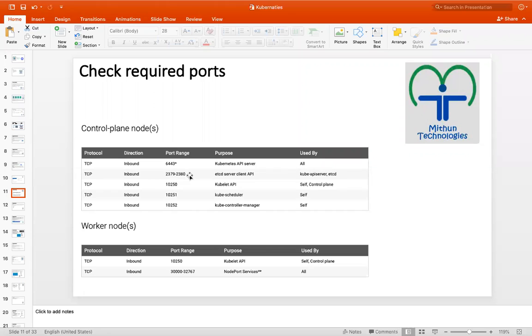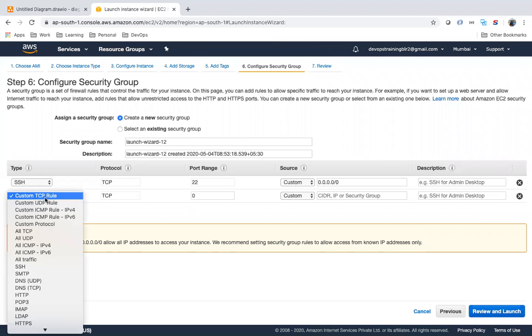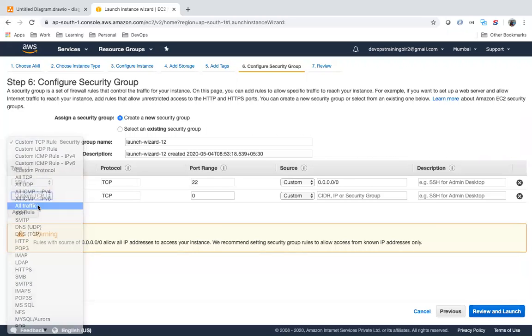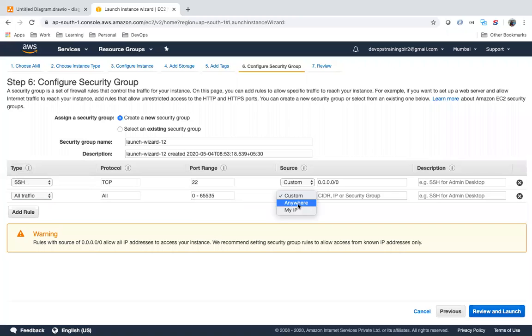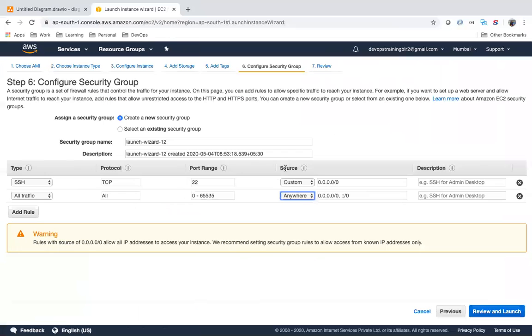But for now, I will open all the traffic, for anywhere. In real time, we will open only these ports in the master. For now, I am opening all the traffic while creating the master.